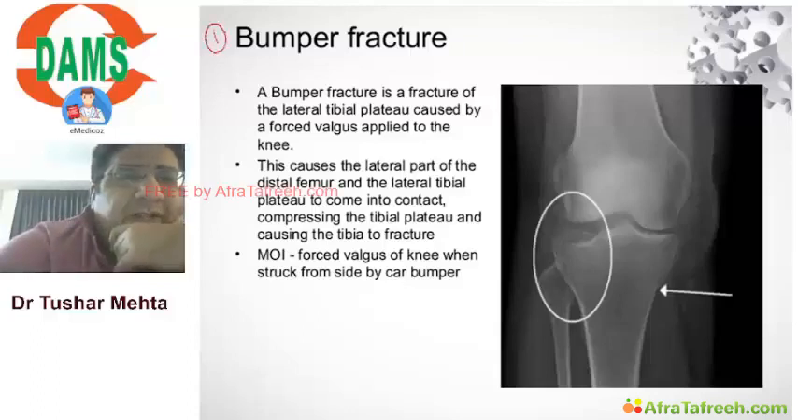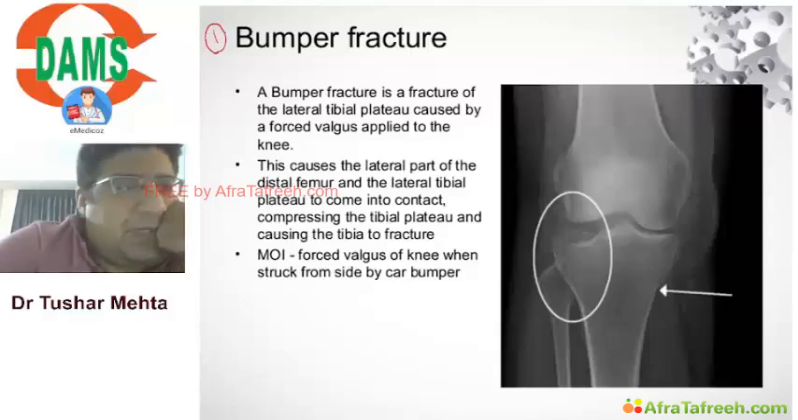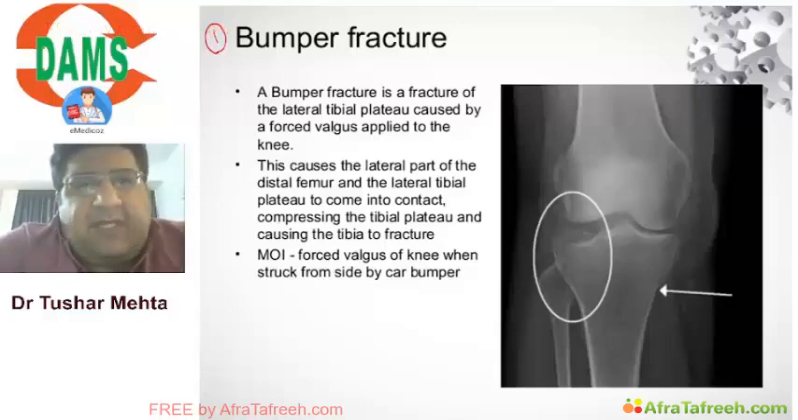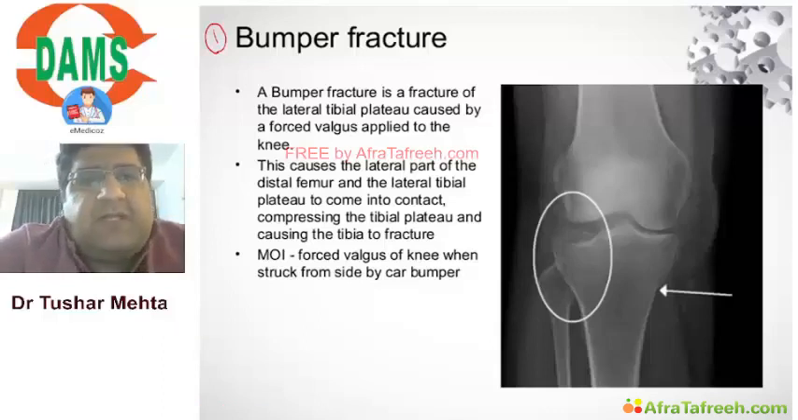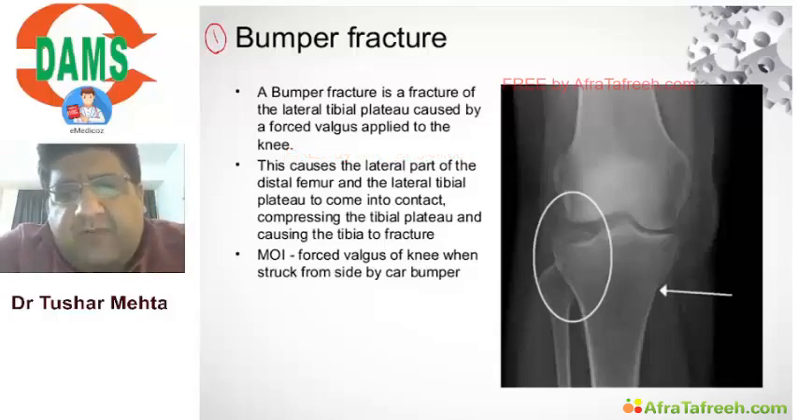The first fracture that we are going to discuss today is what is called bumper fracture. Now think about it. Bumper fracture will be because of what? Bumper of a car. The name itself explains everything. Now my simple question to you: when a car bumper is going to hit you, it is going to hit you on which aspect of the knee? Outer aspect or inner aspect?